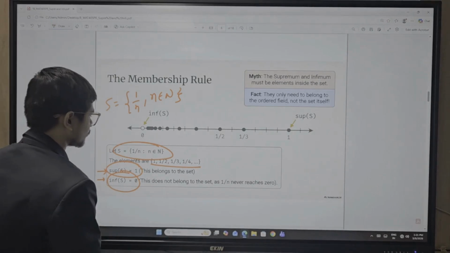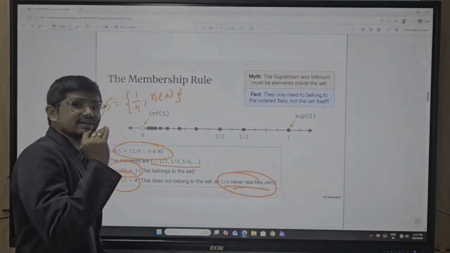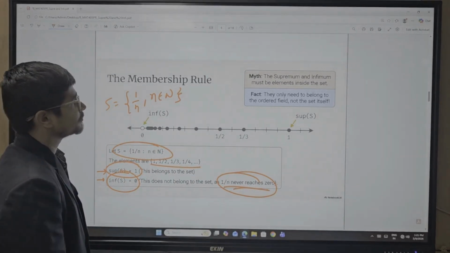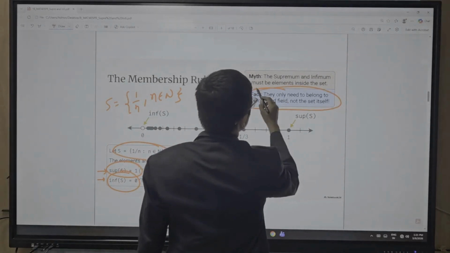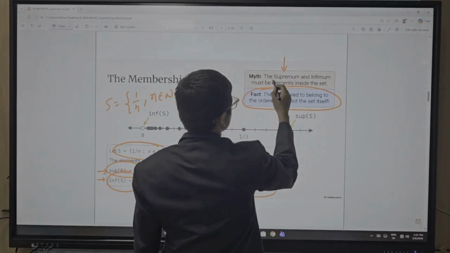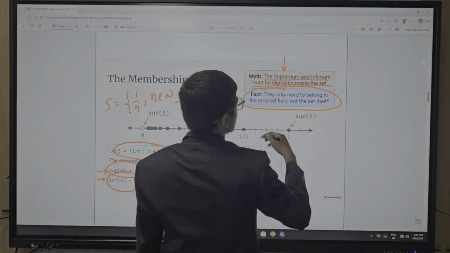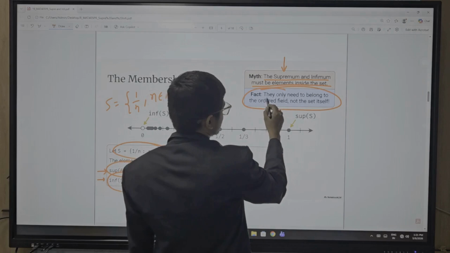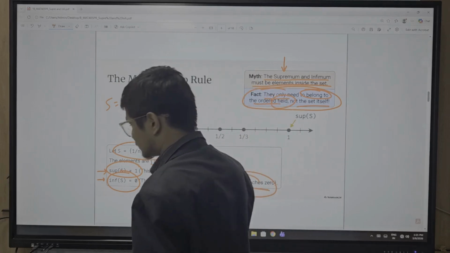Here 1 by n never reaches 0, but it is nearly equal to 0. In general we believe that the supremum and infimum must be elements inside the set. But the fact is that they only need to belong to the ordered field, not the set itself.